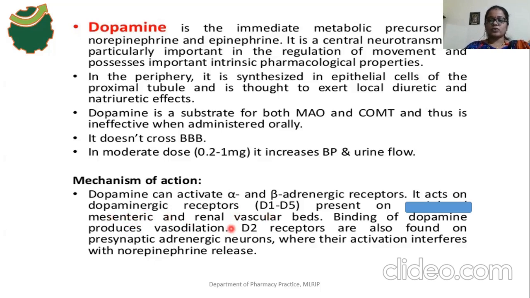So what kind of receptor is the D1 receptor? It is associated with which kind of G protein? That is Gs. The D1 receptor is associated with the Gs protein. So what will happen as a result of activation of that Gs protein? It increases the adenylyl cyclase activity, which increases the conversion of ATP to cyclic AMP. Then what will happen?